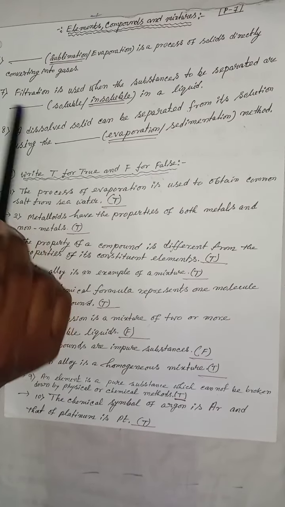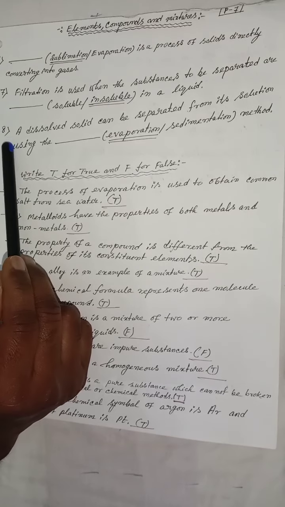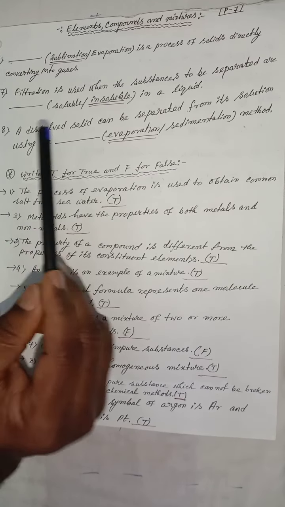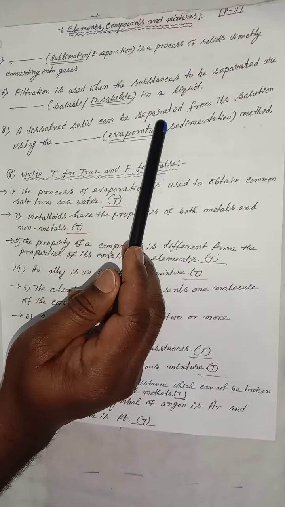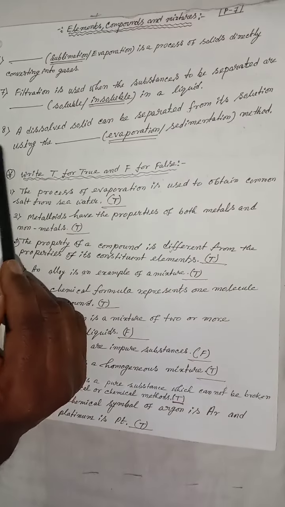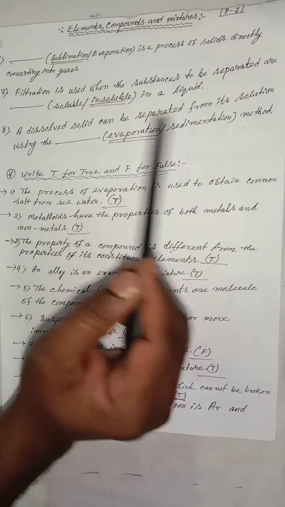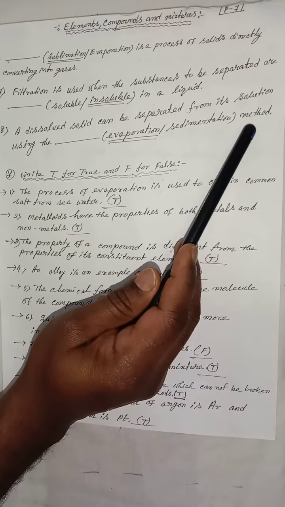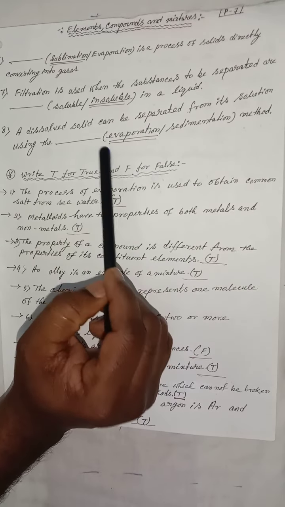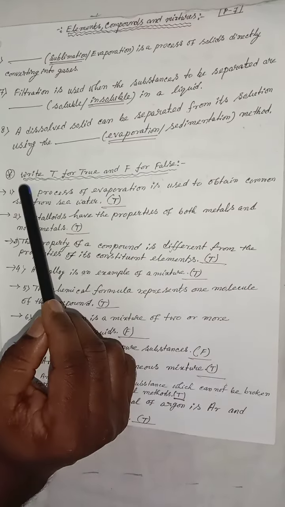The proper word is insoluble. A dissolved solid can be separated from its solution using the evaporation method. That is the right answer, evaporation.